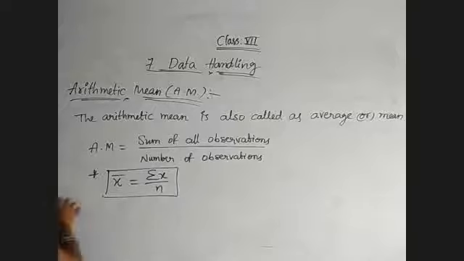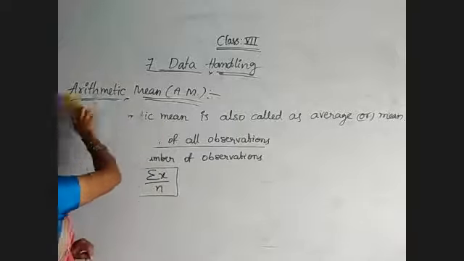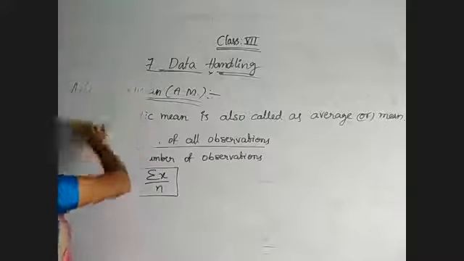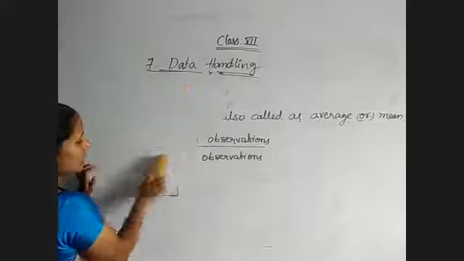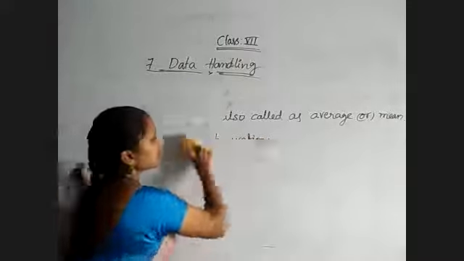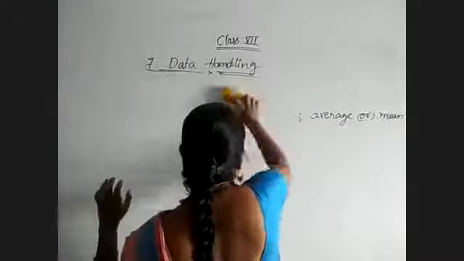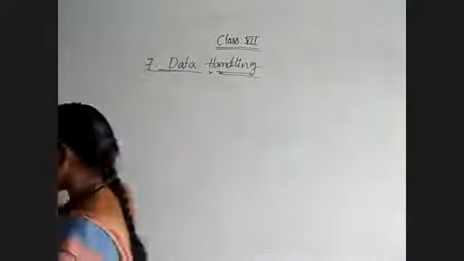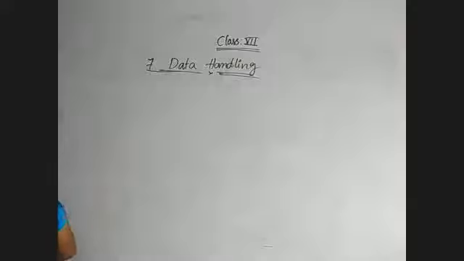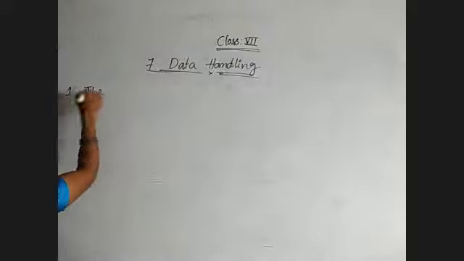Now coming to the properties of arithmetic mean. With an example, we will see all those properties. Observe this example problem.